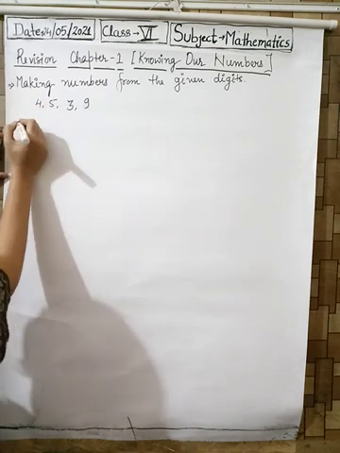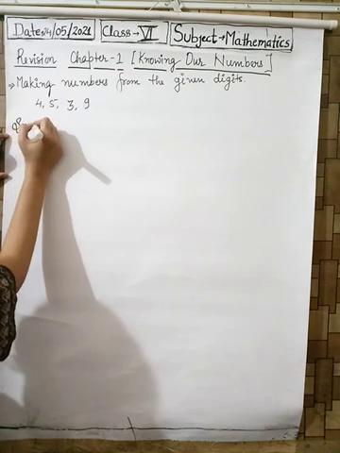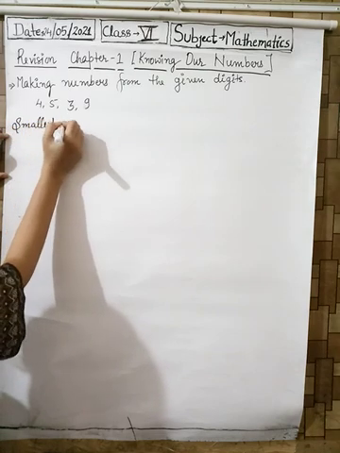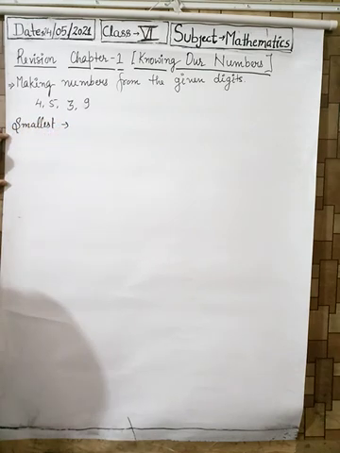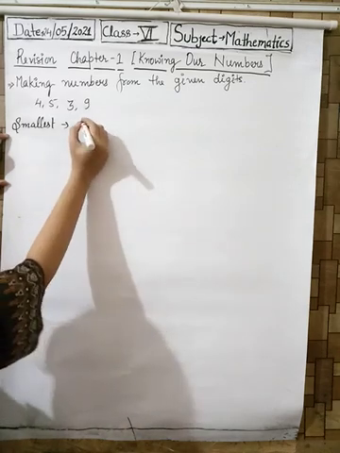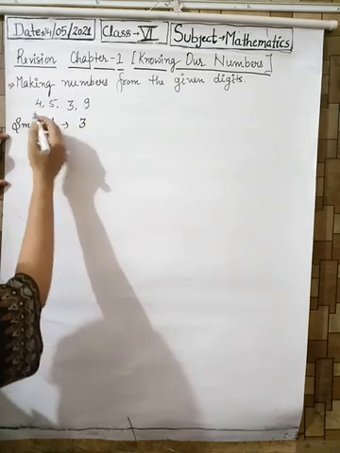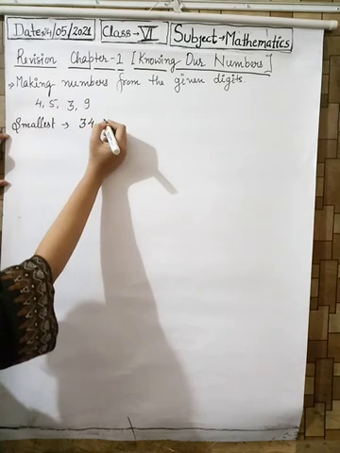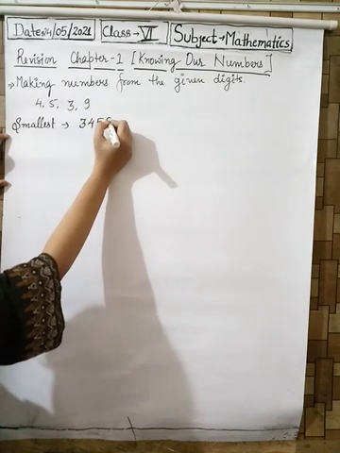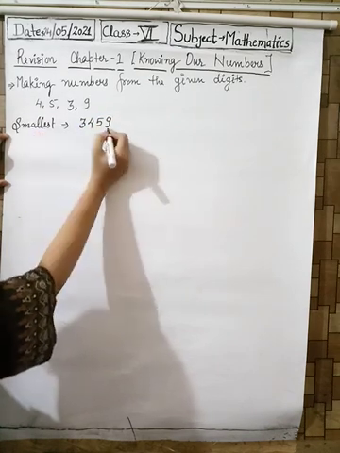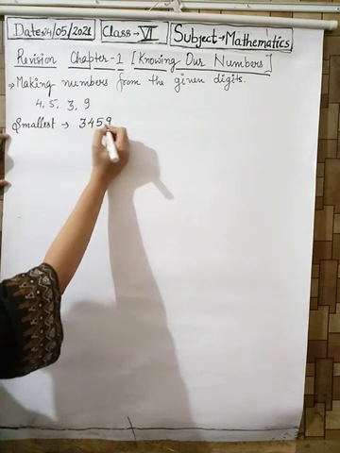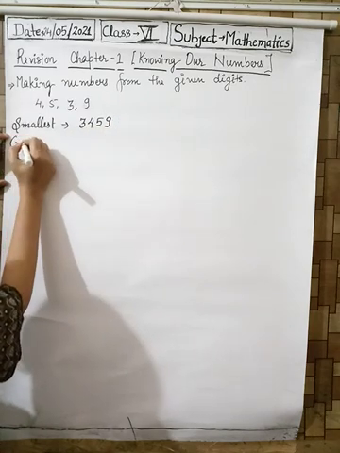digits. So what will be the smallest number? For making the smallest number, we need to find out the smallest digit. Which is the smallest digit? The smallest digit is 3 and the second one is 4, then 5 and then 9. So the smallest number will be 3459. What about the greatest?